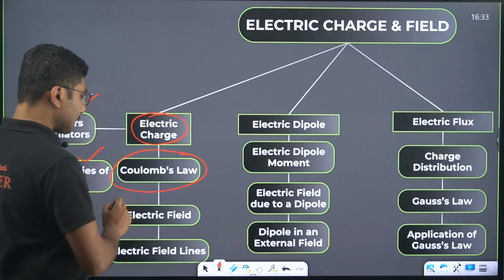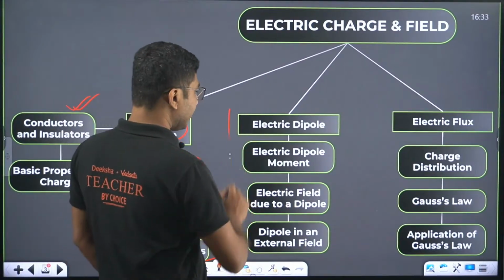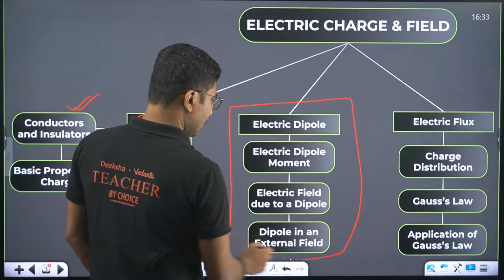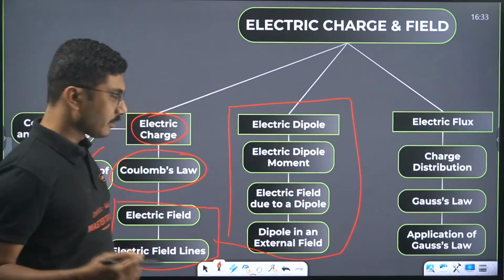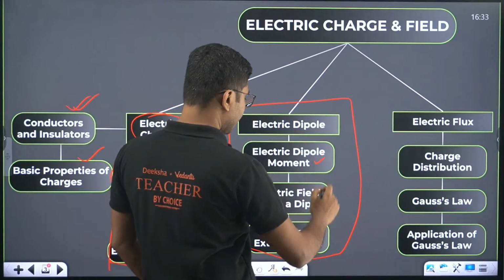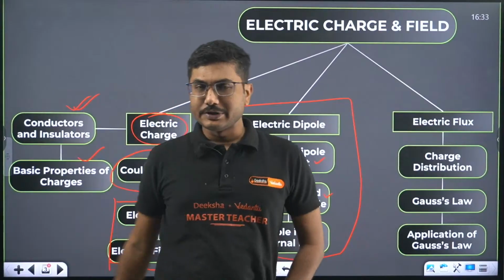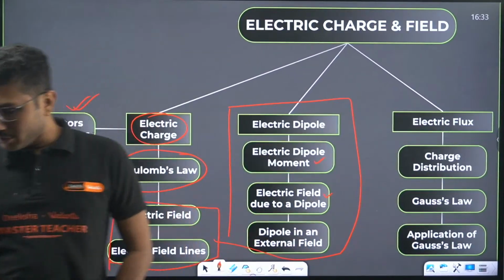Now we will start our class from electric field lines, and then electric dipole. So this will be our main point of discussion today. In the dipole we will discuss electric dipole moment, and the electric field due to a dipole in an external field. So these are the major points of discussion.